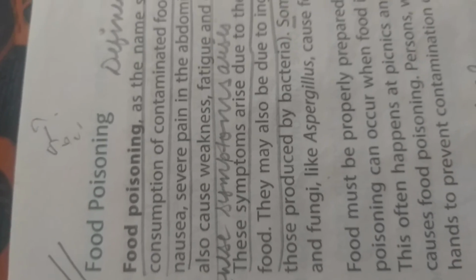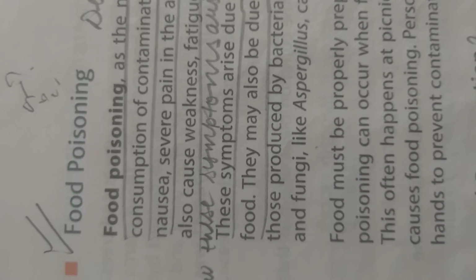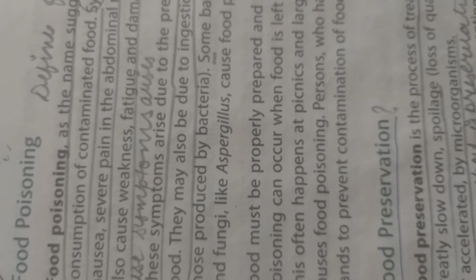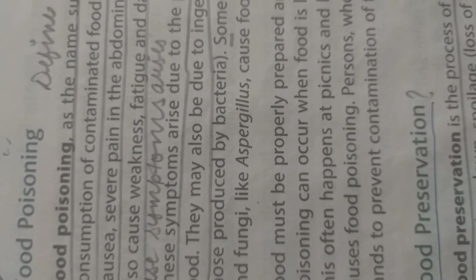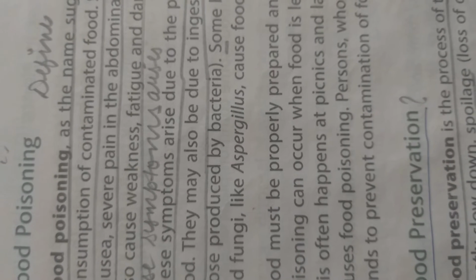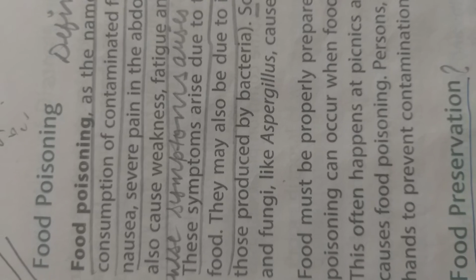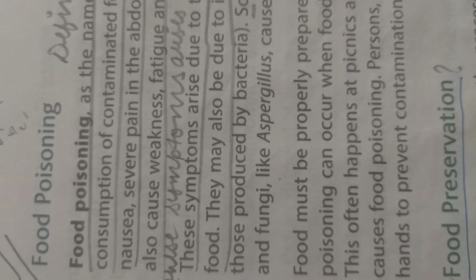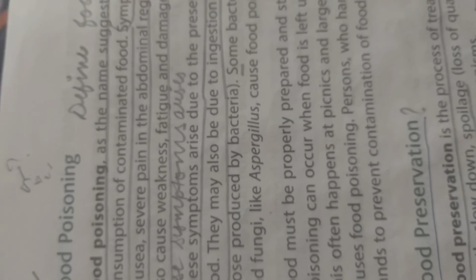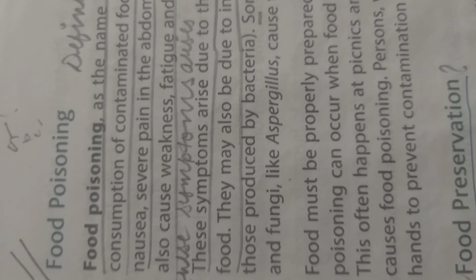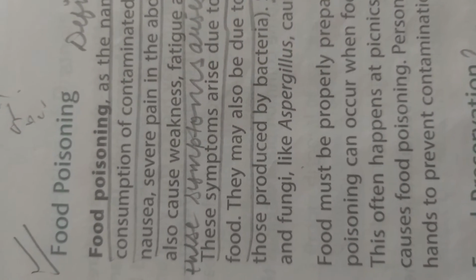Now, what to do? How should we prevent ourselves from food poisoning? Number one, food must be prepared properly. Number two, food must be stored properly. Food poisoning may occur when leftover food is unrefrigerated.